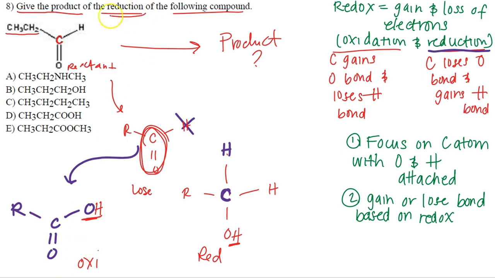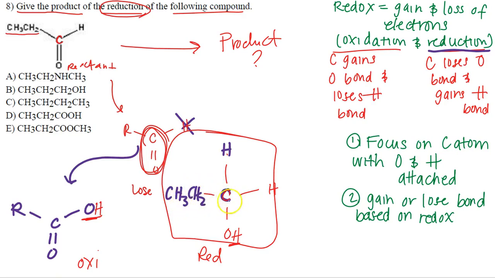All right, folks, they want us to focus on reduction. So here, my product is going to look like this. I'm going to have my R group, and instead of writing R group here, I can now just rewrite it exactly how I have here: CH3, CH2, my carbon, OH, hydrogen, hydrogen. That is what my product would look like. Let me go ahead and draw it up here to make it look even better. So I'm still going to have my CH3, CH2 group. Great. Still going to have my carbon here, single bond to oxygen, and single bonds to these hydrogens here. There we go. That is what our structure will look like.